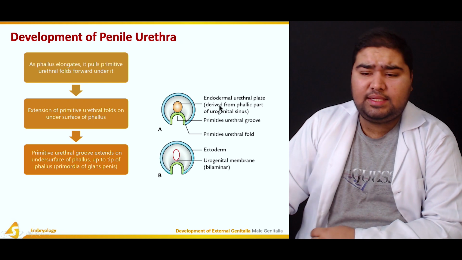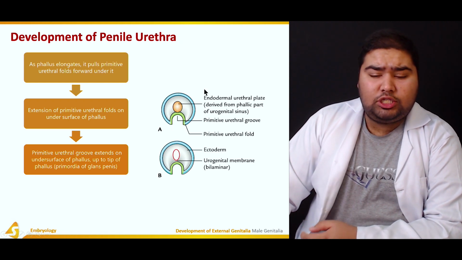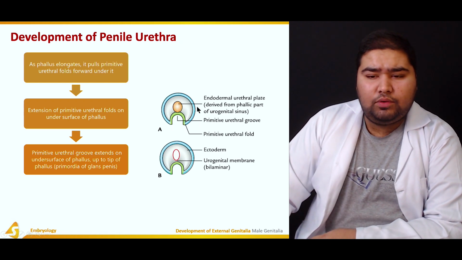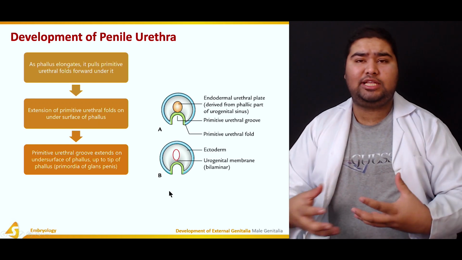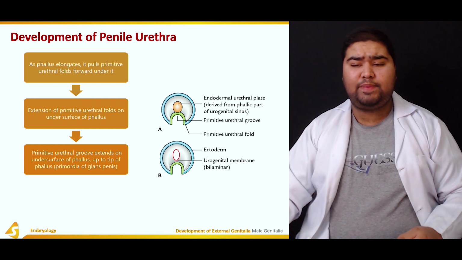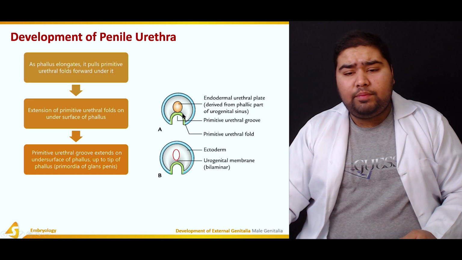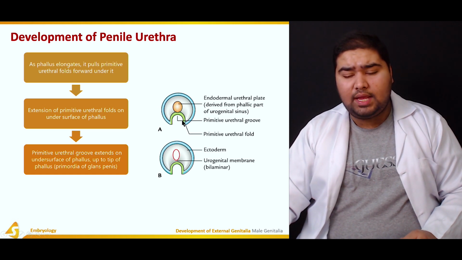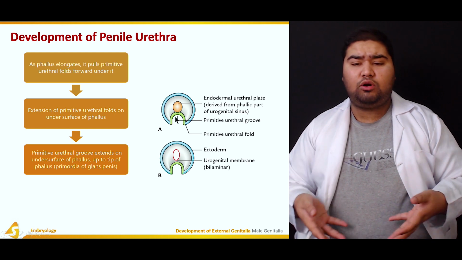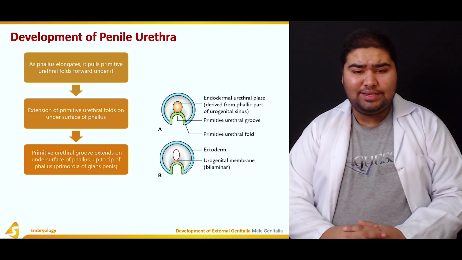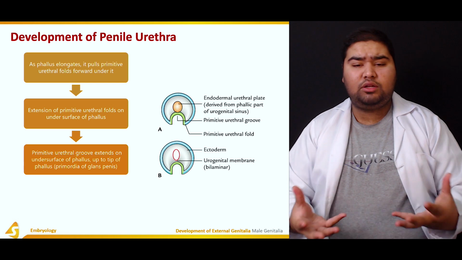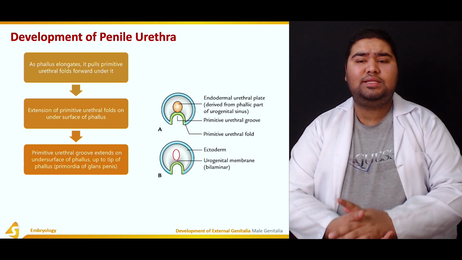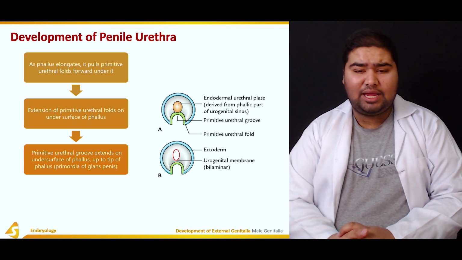In the figure you can see the phallus is continuing to grow. This blue structure, the phallus, is expanding rapidly, and with its expansion it's taking the primitive urethral folds along with it. The extension of the primitive urethral folds continues under the surface of the phallus at the same time.